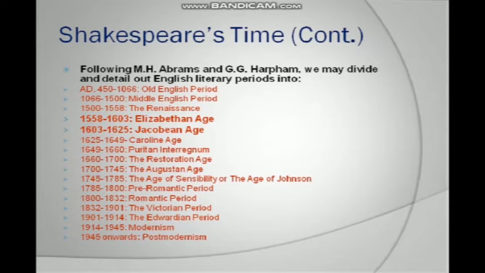1660 to 1700, the Restoration Age; 1700 to 1745, the Augustan Age; 1745 to 1785, the Age of Sensibility or the Age of Johnson; 1785 to 1800, pre-Romantic period; 1800 to 1832, Romantic period; 1832 to 1901, the Victorian period; 1901 to 1914, the Edwardian period; 1914 to 1945, Modernism; 1945 onwards, Postmodernism.